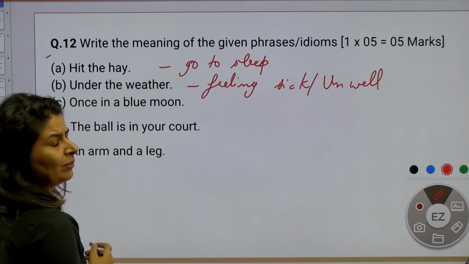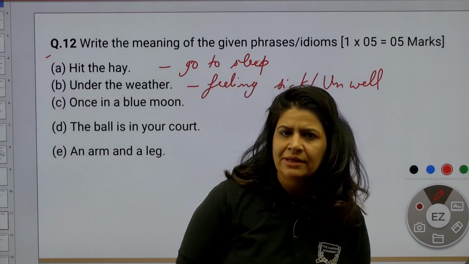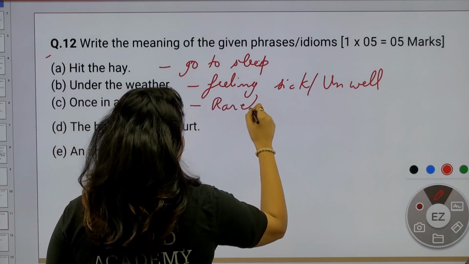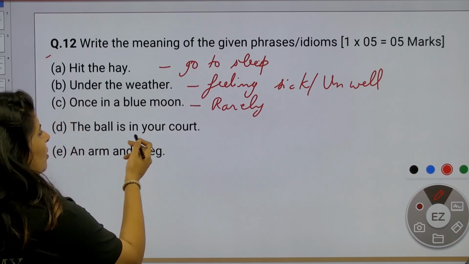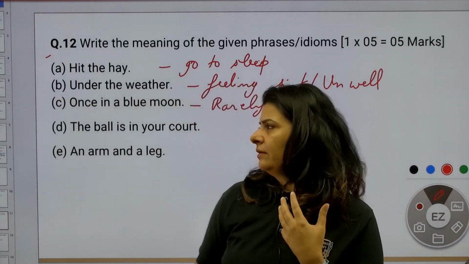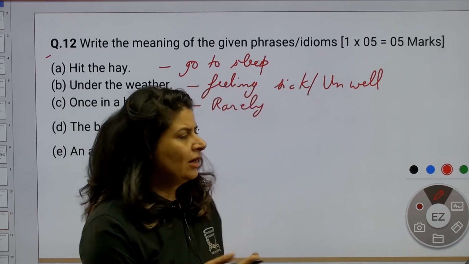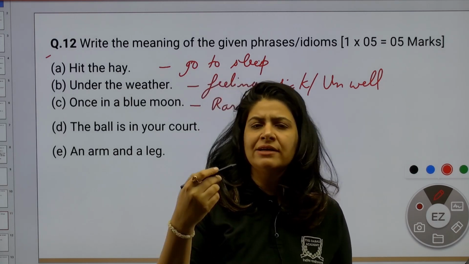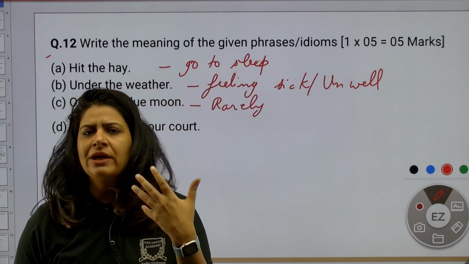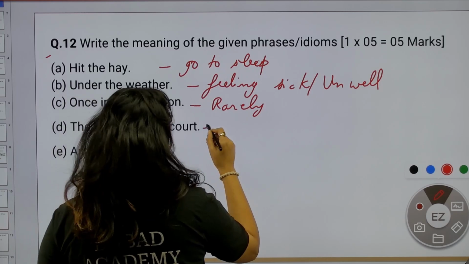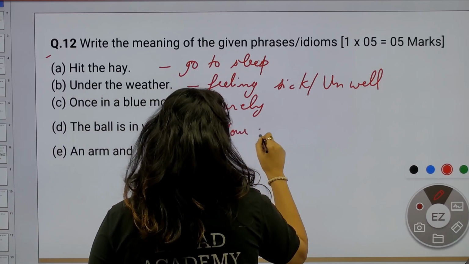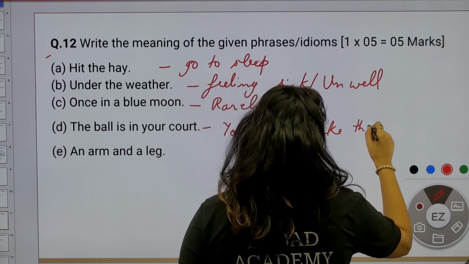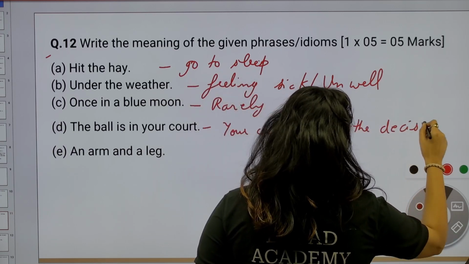Next, once in a blue moon. Once in a blue moon it happens that you get an easy paper. So, that means rarely. Chances are less. Once in a blue moon. The ball is in your court. You can write down the meaning according to your perception, but the meaning is, the ball is in your court means it's your call to take the decision. That means the situation is now in your favor.